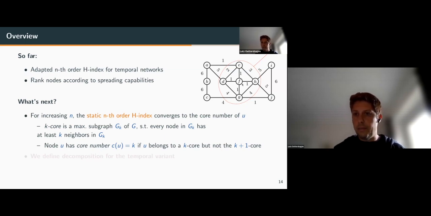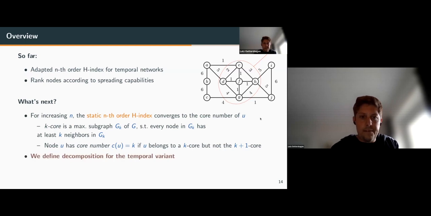Here in the corner, you see the graph that we use for this example, and there's the static k-core highlighted. So this is independent of the timestamps. It's just on the aggregated or the underlying graph. If we take these 5 nodes, the induced subgraph, each node has a degree of at least 3.